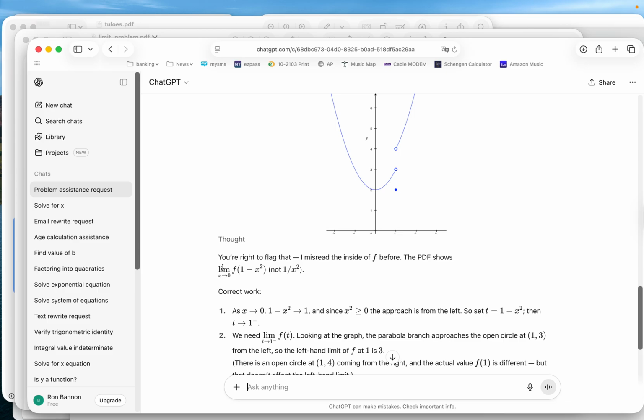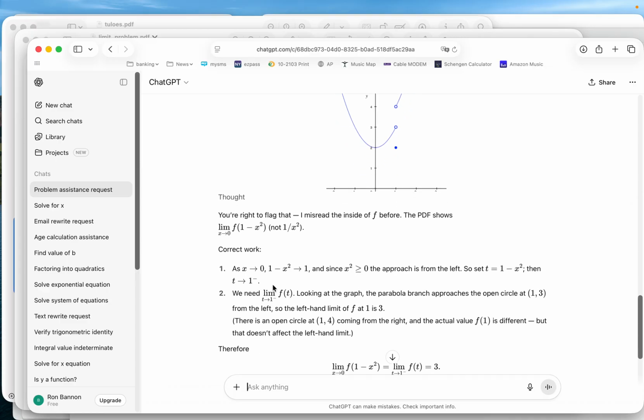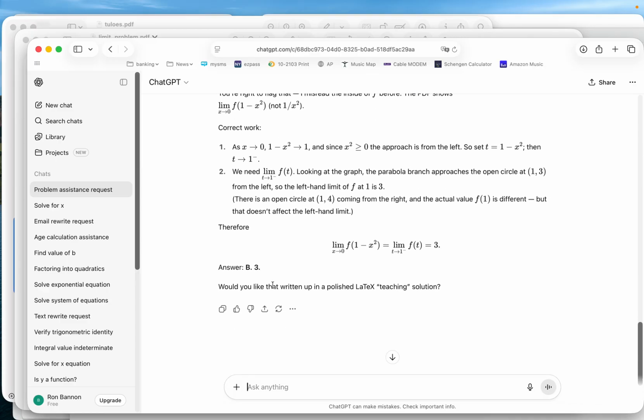Okay, so it goes on and says, you're right to flag that. I misread the inside of f of x. The PDF shows this instead. And it's good, it did that. It said misread. And sometimes I'll misread things too and say, oh, thank you for letting me look at that again. So it says that the correct answer is 3 now, all right?